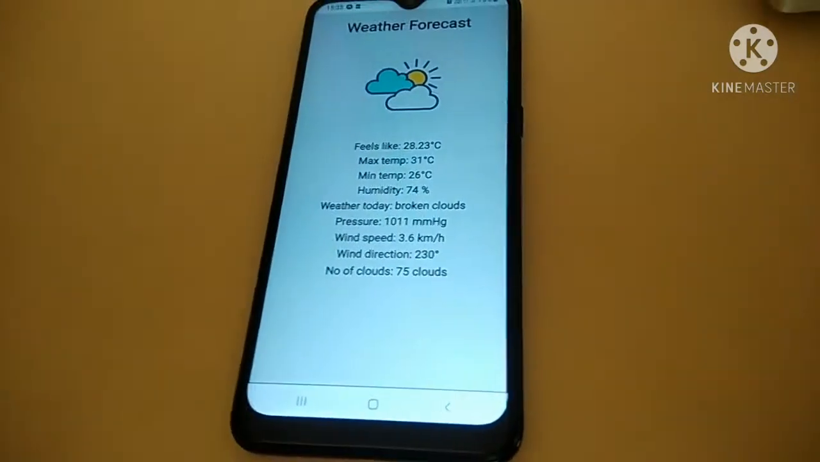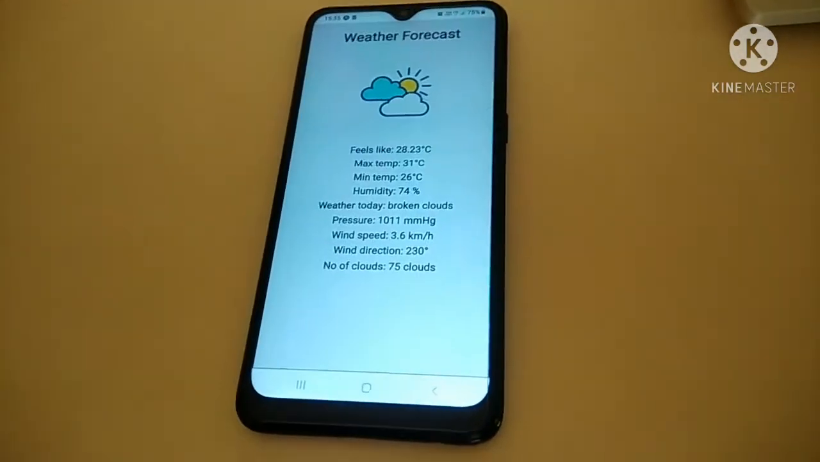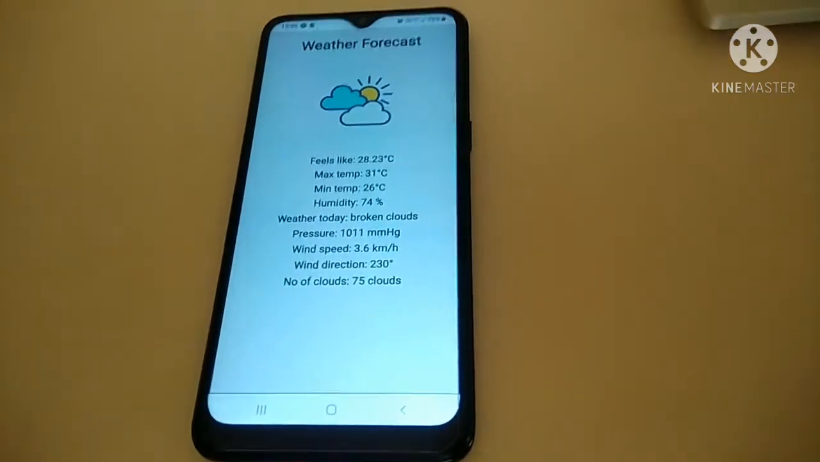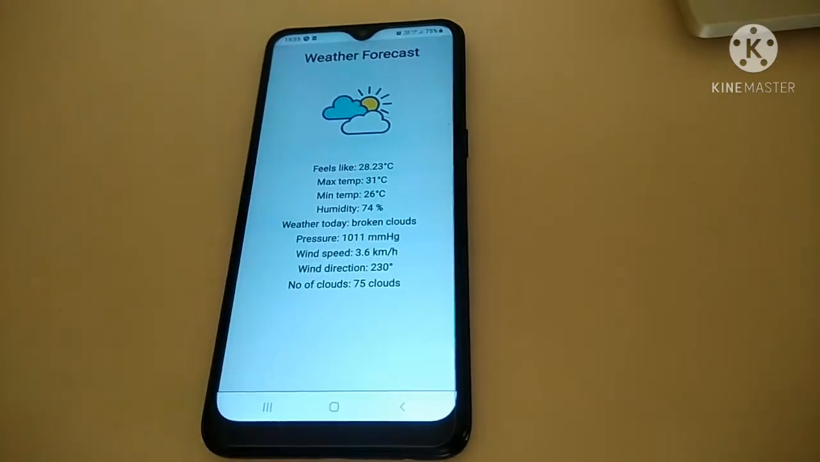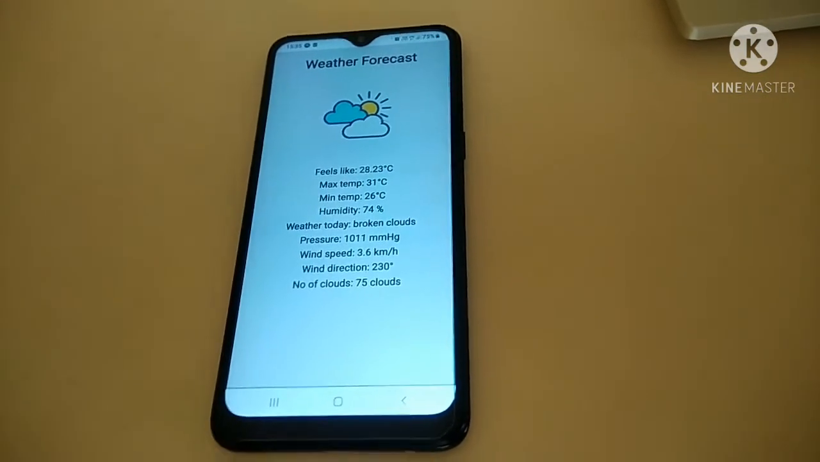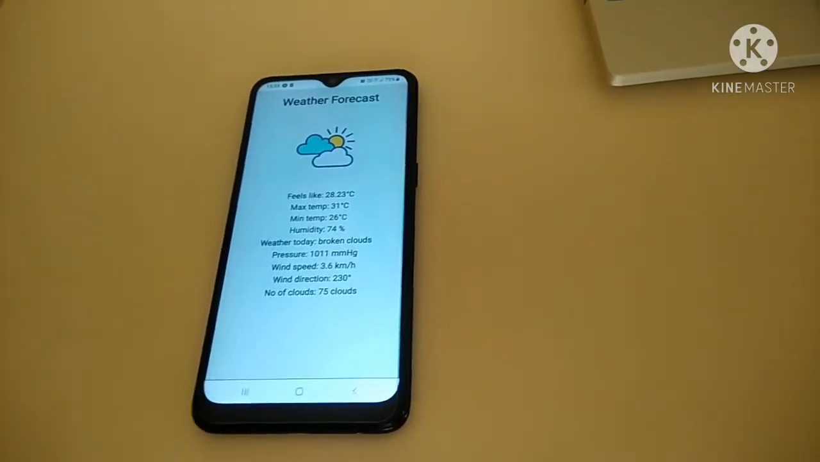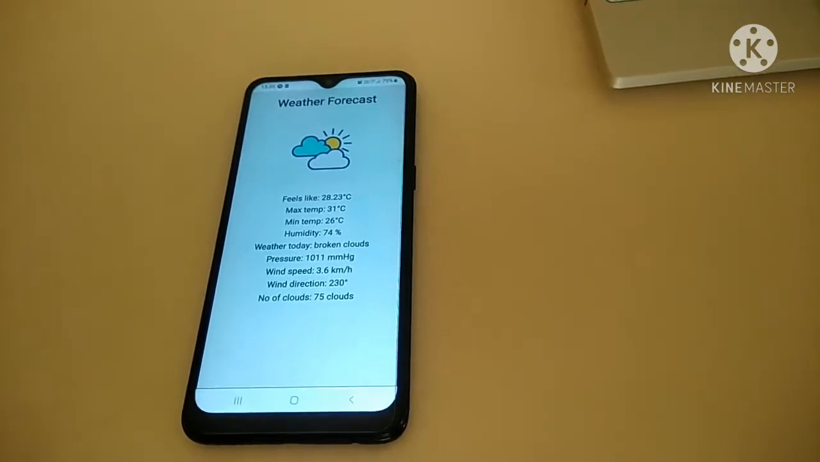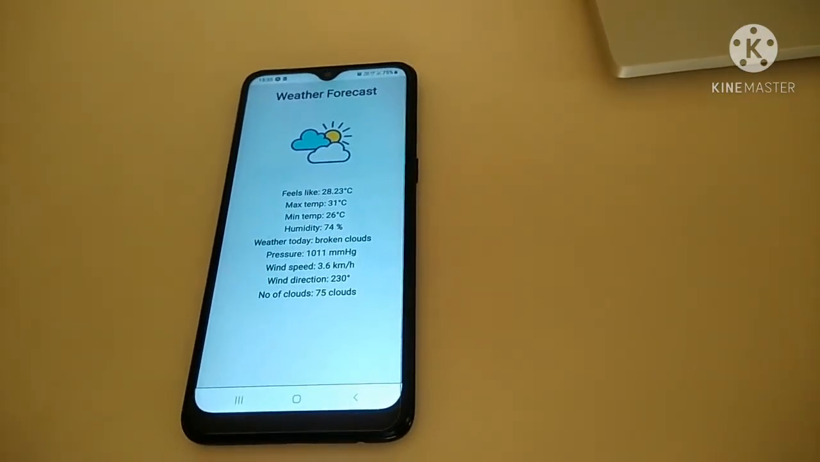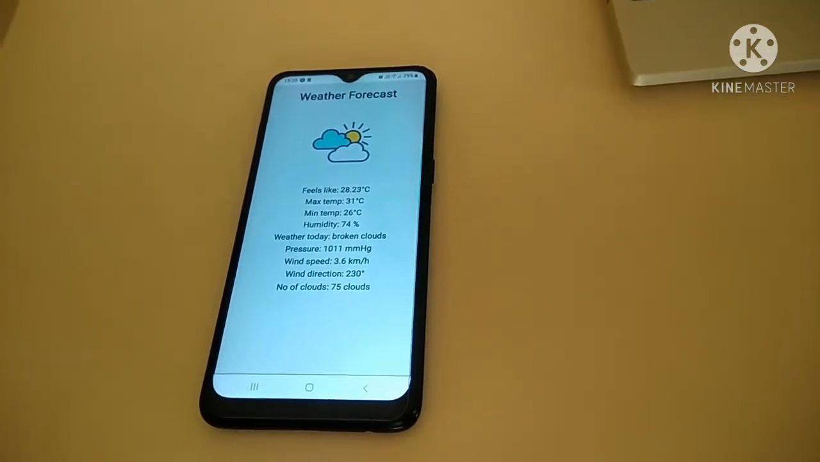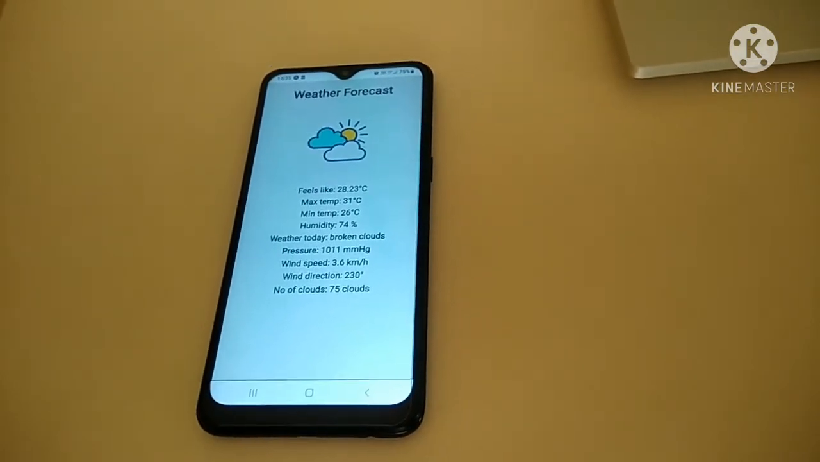Okay. So here is my app. It's looking really very cool. Weather forecast app. I have added an image using the image tag and URI. And then it shows feels like, that's the current temperature, maximum temperature on that day, minimum temperature, and what the humidity is at that time, and the weather today. Now it's quite sunny, though I'm seeing some clouds. Pressure is 1011 mmHg, which is a little more than the normal atmospheric pressure, which is 760 mmHg. Wind speed is 3.6 kilometers per hour.